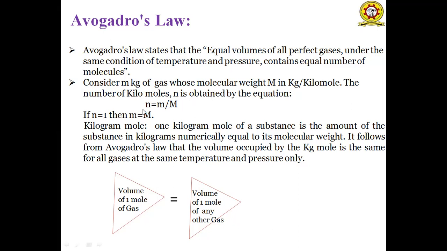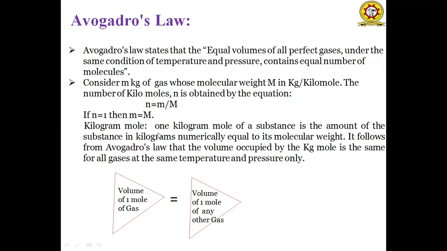The number of kilomoles n is obtained by the equation: mass of a gas is equal to the product of number of moles into molecular weight. That implies number of moles is equal to mass of the gas by molecular weight. So if small n is equal to 1, that means number of moles is equal to 1, then mass of the gas is equal to molecular weight.